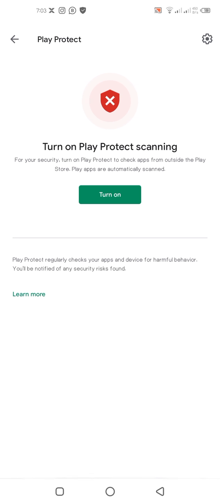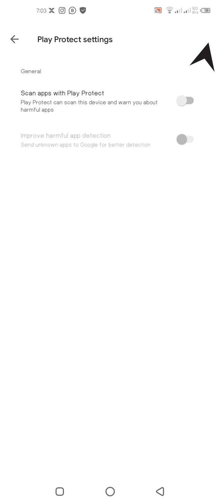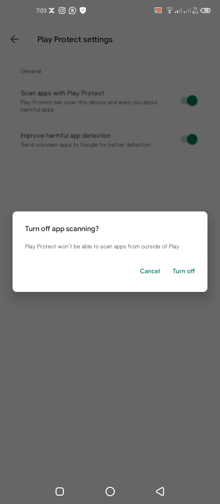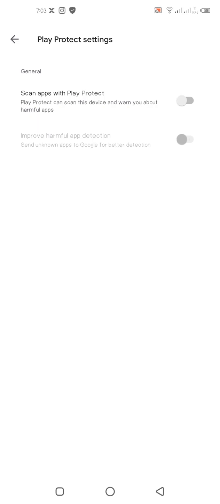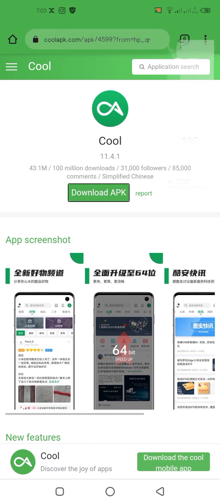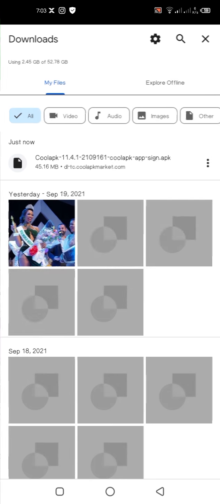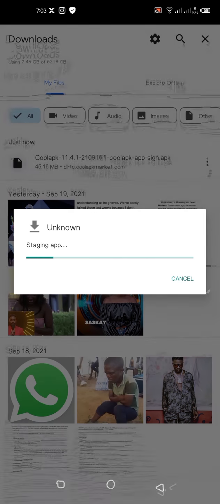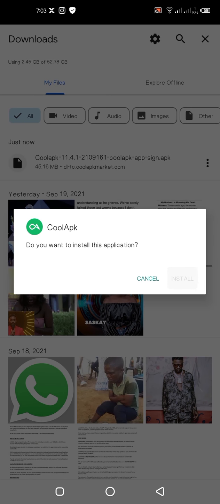Now, if you see that it is showing an X mark, that is a red mark, that means I have turned it off. If you come here, you turn all these things off like this. You click on turn off so that it will not protect you from installing the app. Then go back to your Chrome and install that Cool APK that you have already downloaded, and you allow it to install.